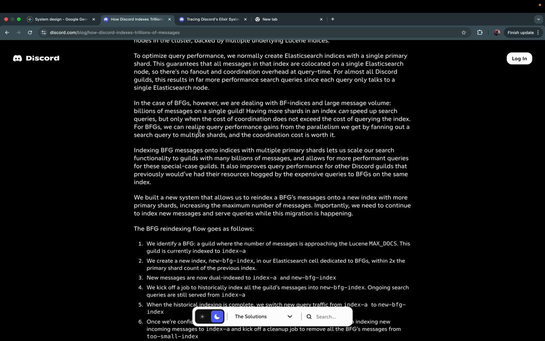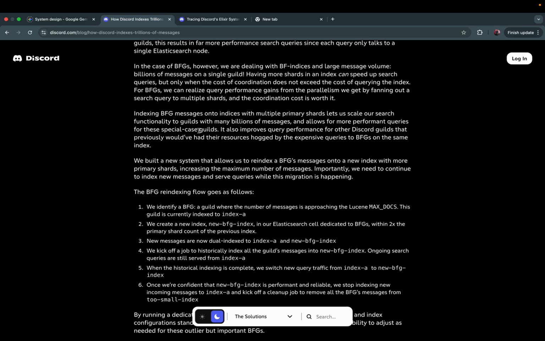Having more shards in an index can speed up search queries, but only when the cost of coordination does not exceed the cost of querying the index. For BFGs, we can realize query performance gains from the parallelism we gain by fanning out a search query to multiple shards, and the coordination cost is worth it.